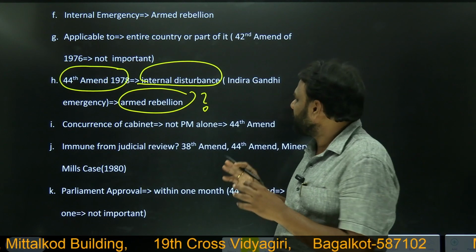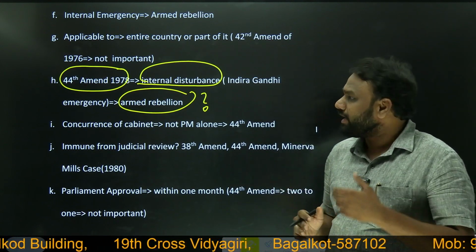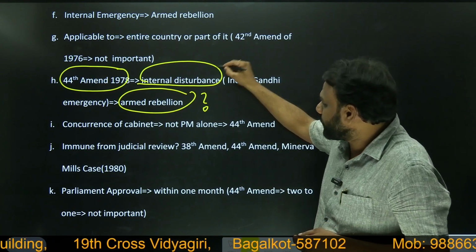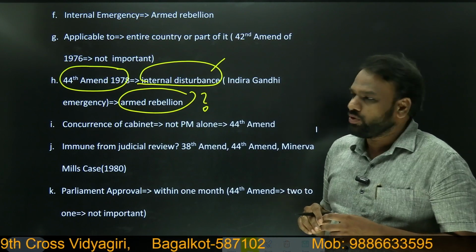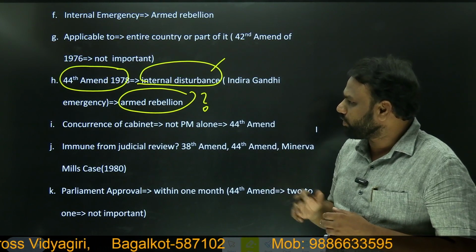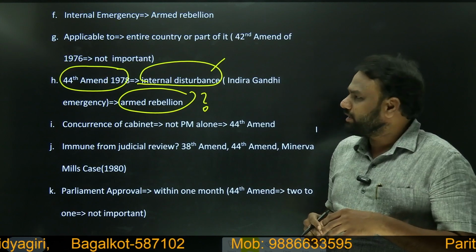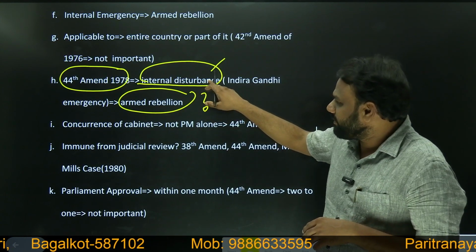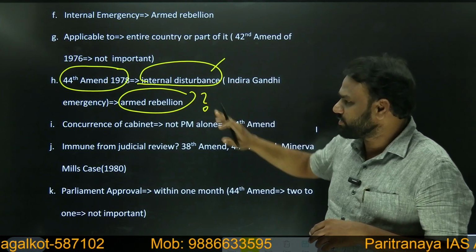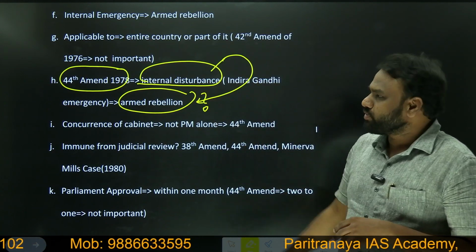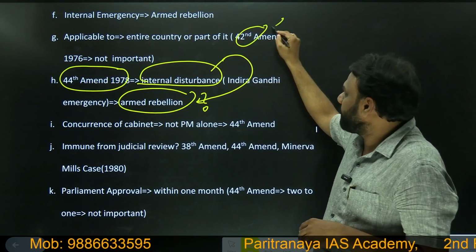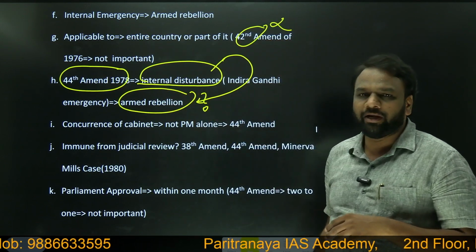Because during Indira Gandhi's era, the constitutional provisions were misused, using this word, internal disturbance. And Indira Gandhi declared national emergency. Subsequently, after that emergency got over, the next government which came thought that internal disturbance is the provision which was misused. That is why this term was replaced by armed rebellion. So the 42nd amendment here is not important, but the 44th amendment is important.